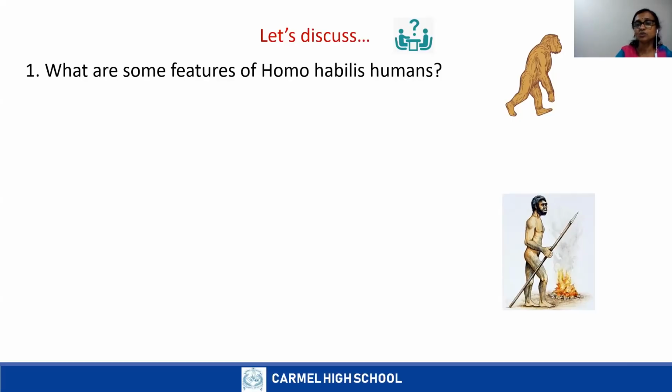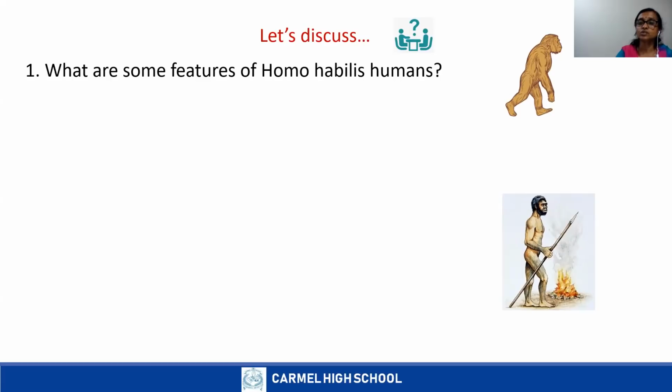Homo habilis, so already we have discussed this. Homo habilis were short and their backs were slightly bent forward. They had long arms and had larger brains than their ancestors, that means than the previous stage.